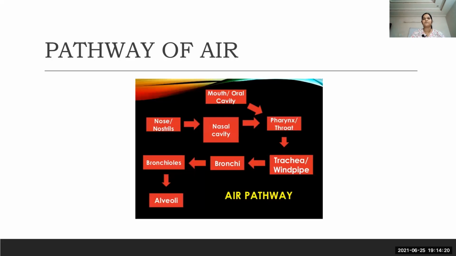Coming to the next slide, pathway of air in description. Either through the nose or through the mouth, the air enters the nasal cavity or pharynx or throat or larynx, and then it is sent to the trachea or windpipe, and from there to the bronchi, bronchioles and alveoli. That is the air pathway in external respiration.